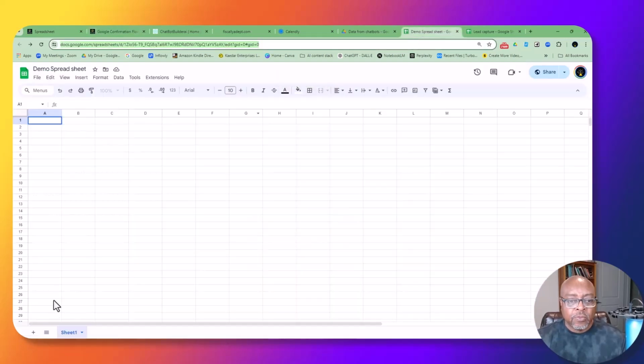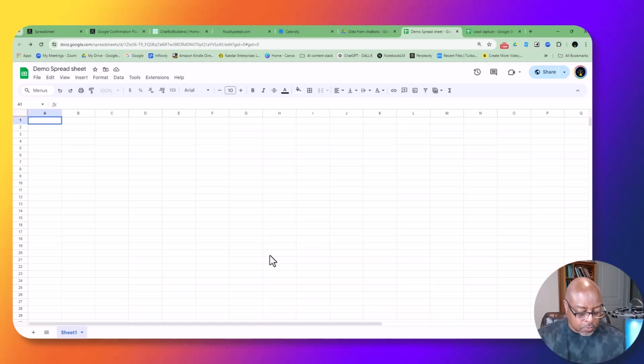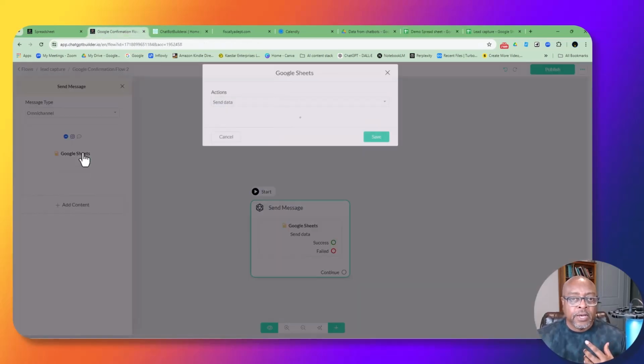So I need to add to this sheet. This is Sheet number 1. I need to add the fields that I want. So I want first name, then I want last name, and I want email address. These are going to be the 3 fields that I want mapped to this particular Google Sheet. Now, if you remember, I'm going to go back and start off.